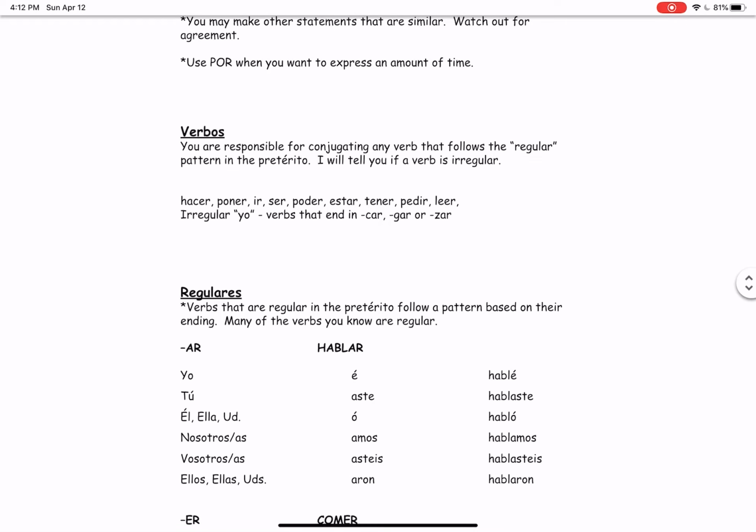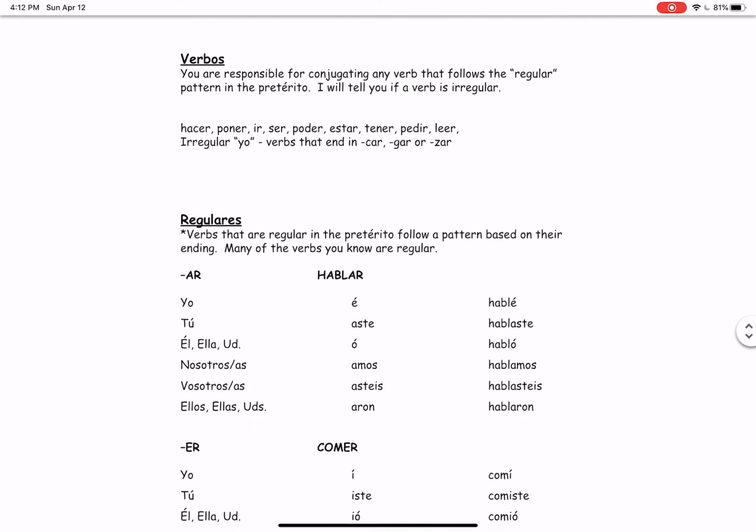For your verbs, you are responsible for conjugating any verb that follows the regular pattern in the pretérito. I will tell you if a verb is irregular. For now, you should recognize that the verbs hacer, poner, ir, ser, poder, estar, tener, pedir, and leer are all irregular.